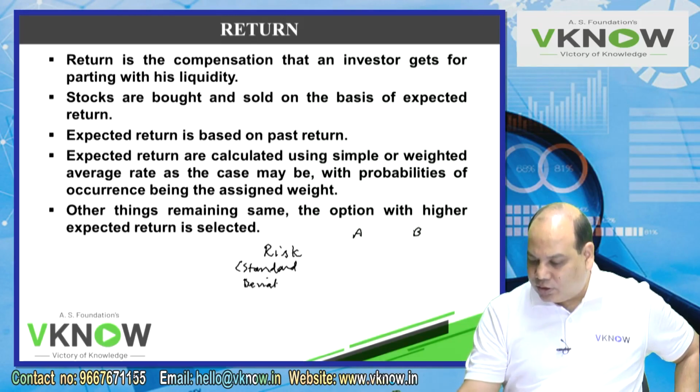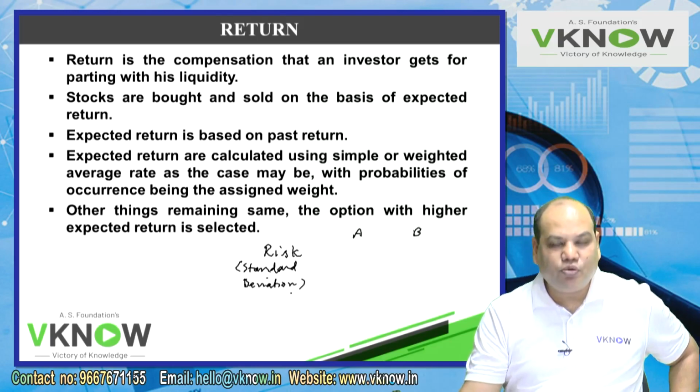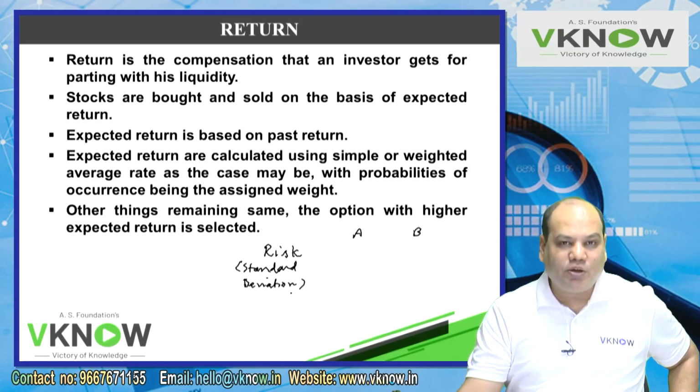I will tell you in next few minutes, but at least some knowledge of standard deviation you must be having from your statistics classes. It is a measure of deviation of the data from their mean. That means it measures how much the data fluctuates from its average, and therefore it is a measure of risk.